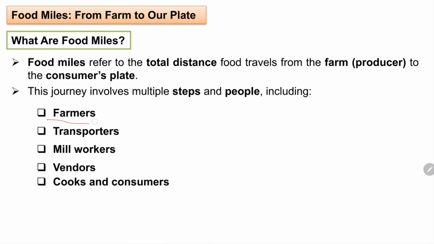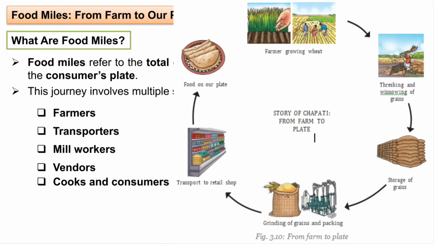First the farmer will be growing the food, isn't it? Then he will transport it. Then in the factory they will be packing it. Then the vendors, like in a shop, will be selling it and you will be buying it. And after that you'll be cooking and consuming it. So there are multiple steps and multiple people involved. Here there is a chart where you can understand. The farmer grows wheat, in this case for wheat, and after that threshing and winnowing of grain is done, then storage. After storing, grinding of grains and packaging is done in the factory, and after that it is transported to the retail shop from where you can buy, and after that it becomes food on your plate.